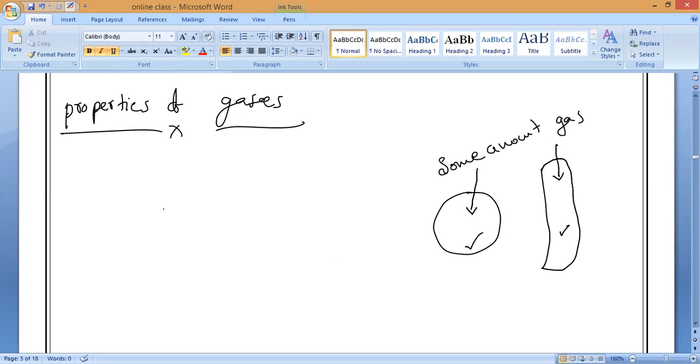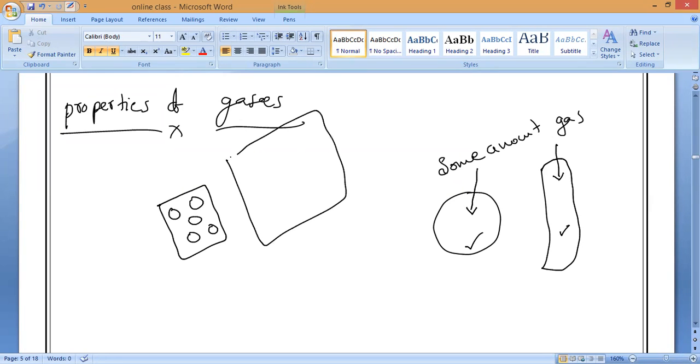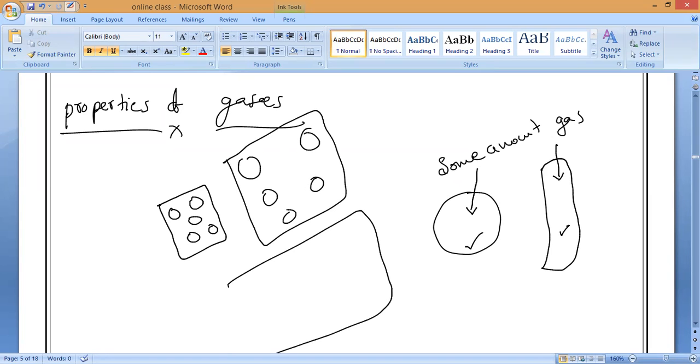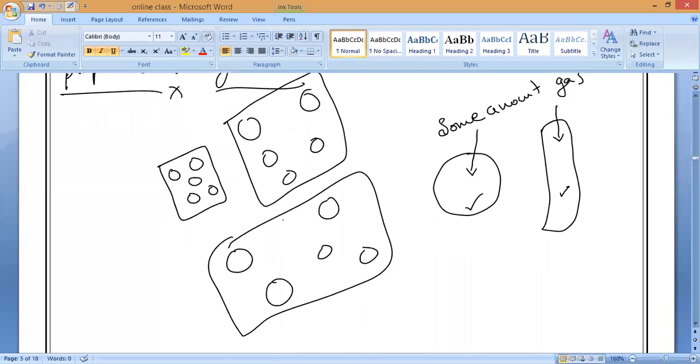For example, I take this small container and keep this much gas in it. Now, if I put the same gas into a big container, will it occupy the full body or not? It will occupy. Everyone, it will provide a bigger area. Still, the same gas will occupy the complete area of the container. Is it yes or no? But as we know, gases always need to be kept in closed containers or open containers? Closed containers.